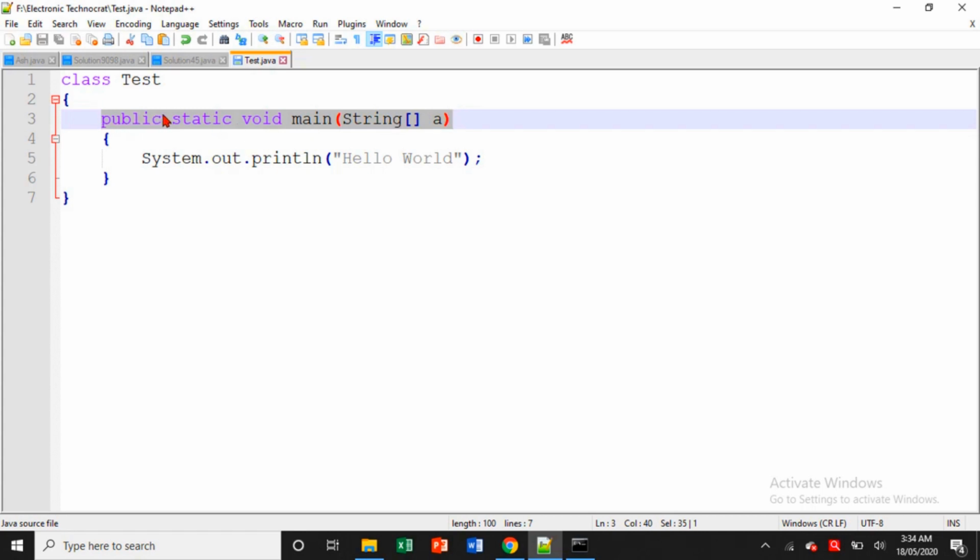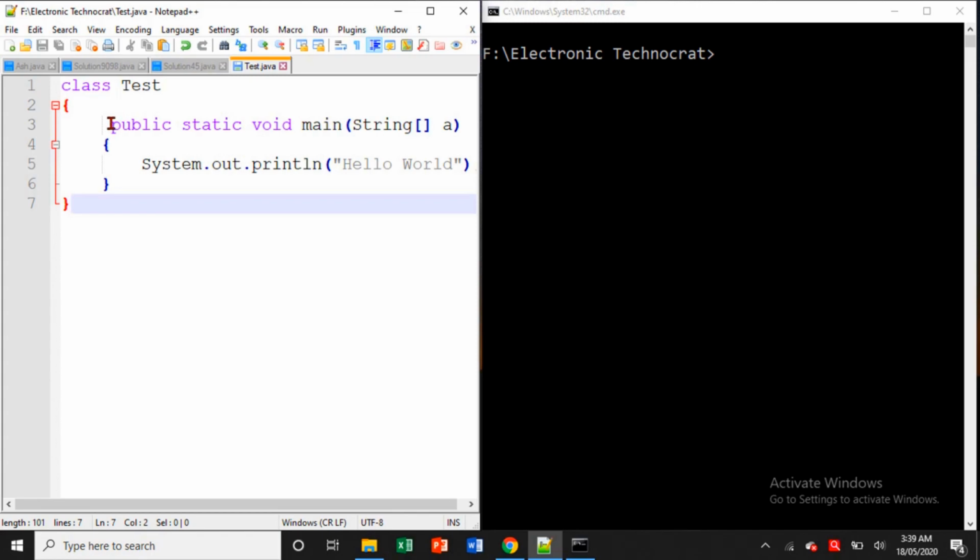Now have you ever tried this: what if I do not write public here, or what if I do not write static here? I'm sure you have never tried that. So let's try it now. Guys, let's play with this public static void main. If you have pen and paper, please note this down, because nobody else will tell you this. So let's start.